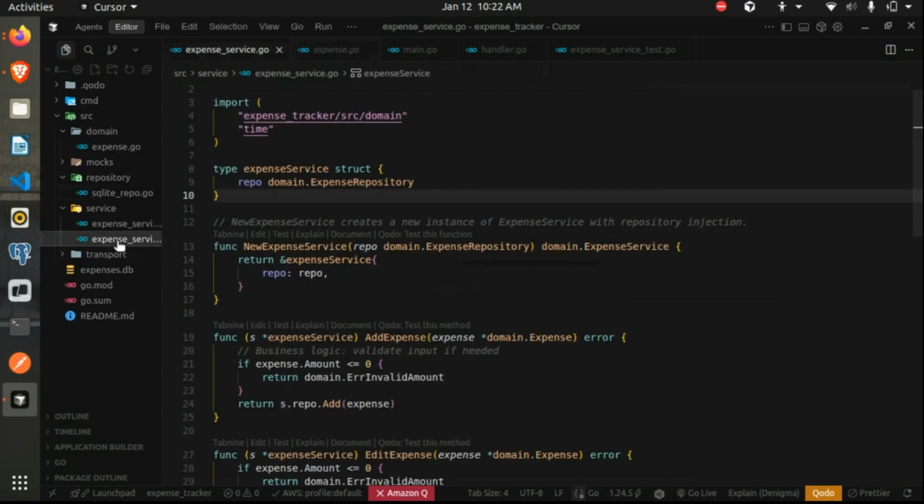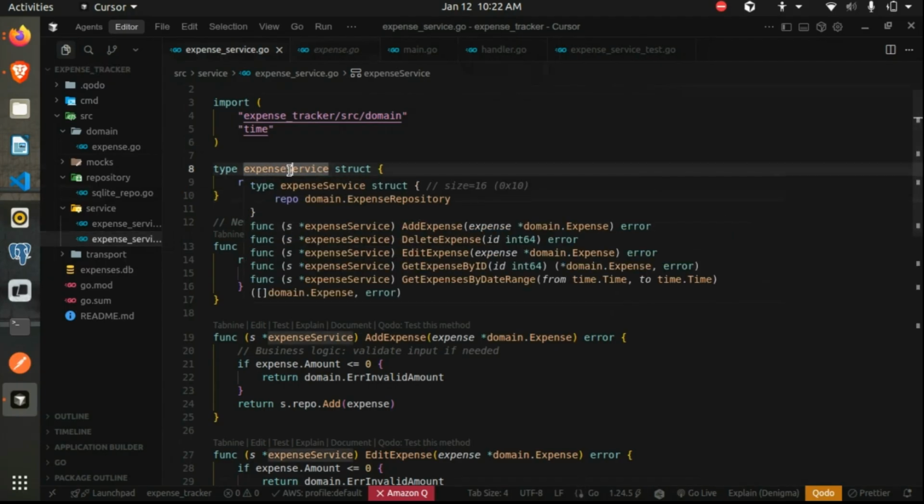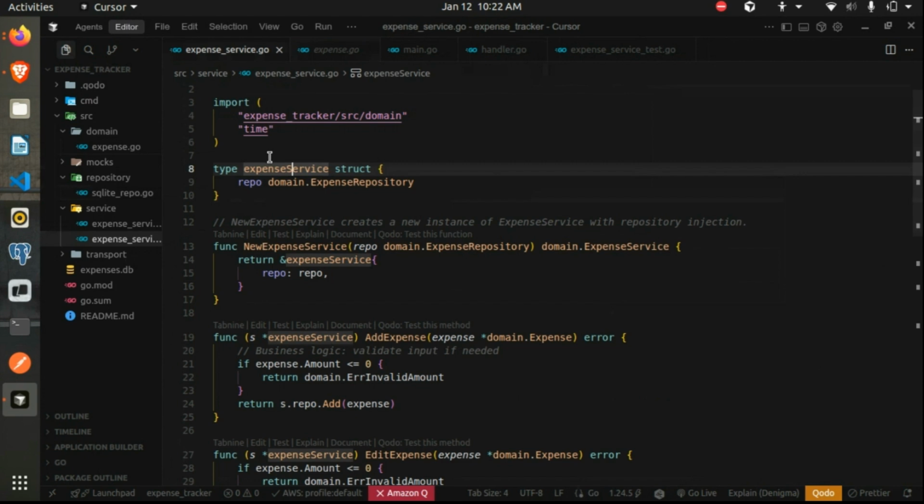Now if I go under the service layer, in a similar way, we'll create a type to implement those methods. And from the service layer, if you remember, the business logic needs to call the database. But to call the database, since we have implemented interface methods, we need a type which has implemented those methods, right? That type itself can call those methods.